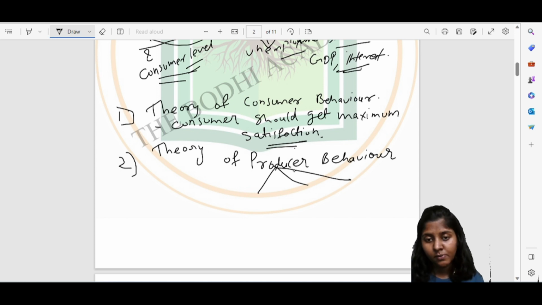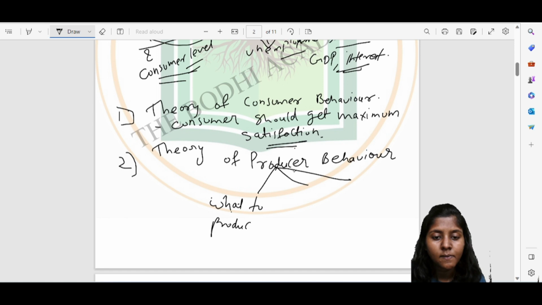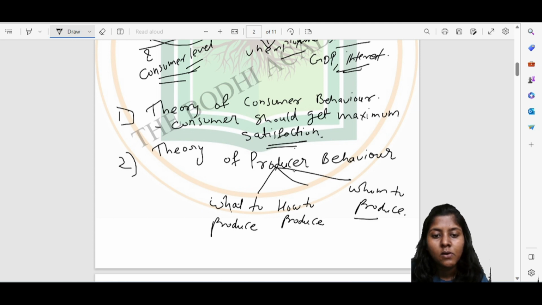There are different central problems of an economy. Whenever a producer, like a farmer or a manufacturer, will produce something, obviously they will have central problems of an economy. The problems will arise in front of them as to what to produce, how to produce, and for whom to produce. Okay, so what to produce, how to produce, and for whom to produce.